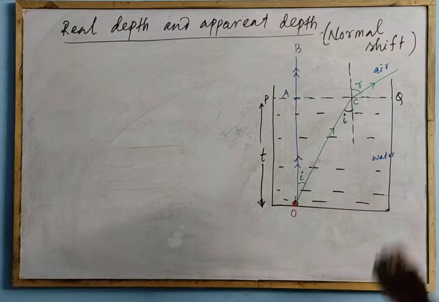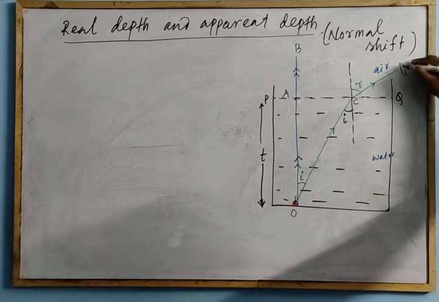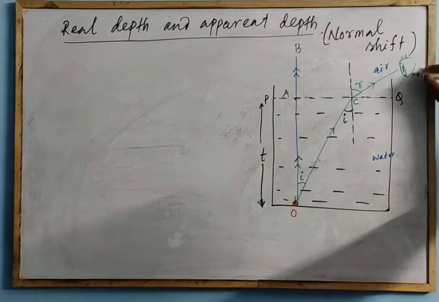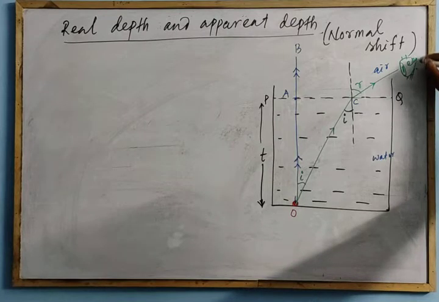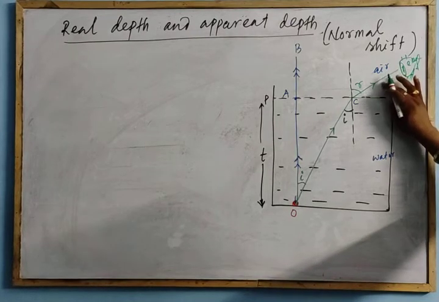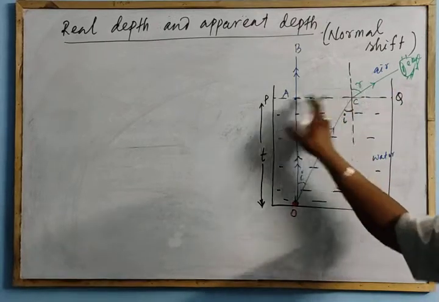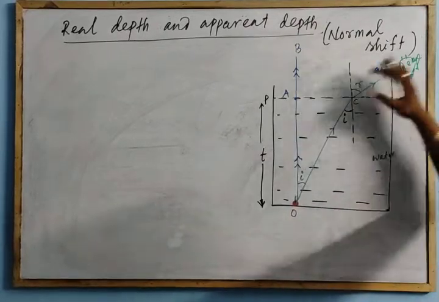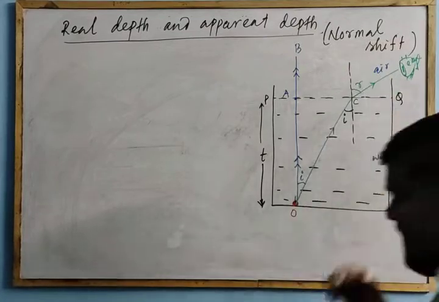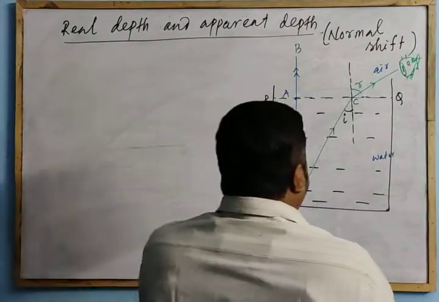Now if you see from this side, put your eye here. This is your eye position. If you see from this side, these two points are very close. You can assume that these two rays appear to come from a point. From which point?